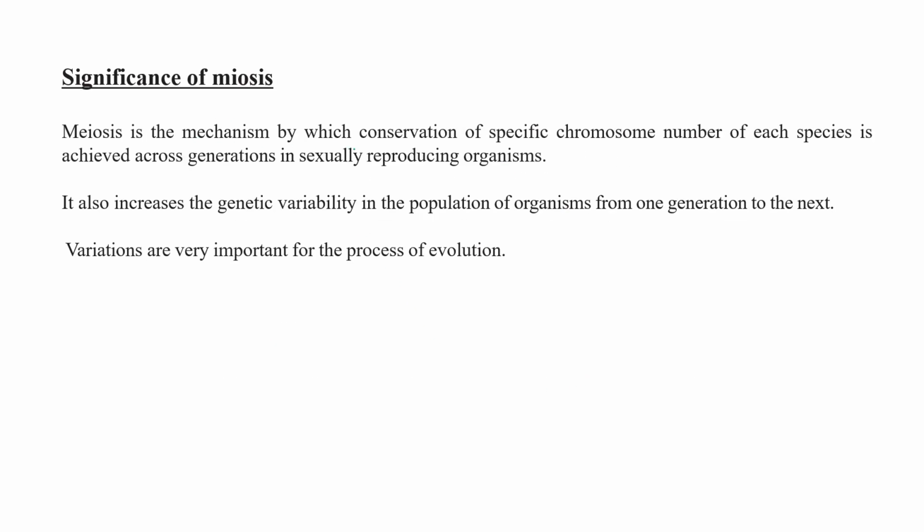So what is the significance of meiosis? Meiosis is a mechanism by which conservation of the specific chromosome number of each species is achieved across generations of sexually reproducing organisms. Okay, it also increases genetic variability because exchange of genetic material occurs. So that's why meiosis increases genetic variability in a population of organisms from one generation to another. Variations, as you know, are very important for the process of evolution. So this is the significance.